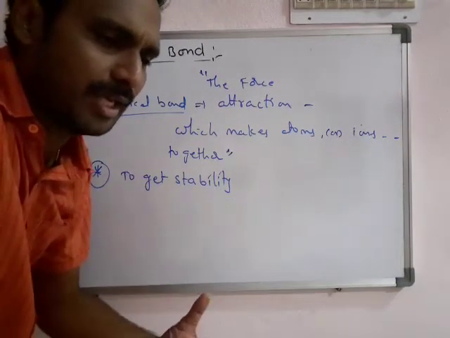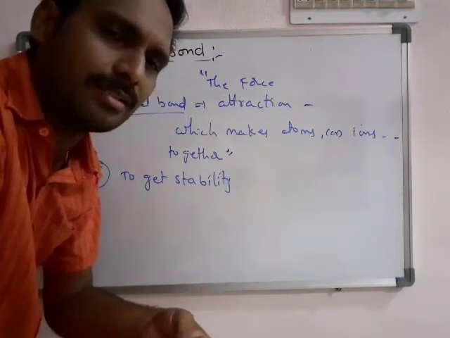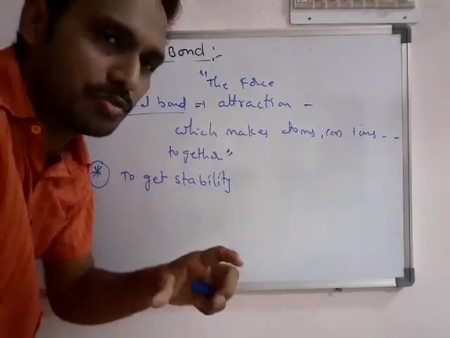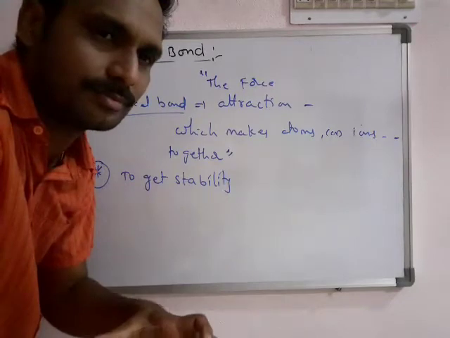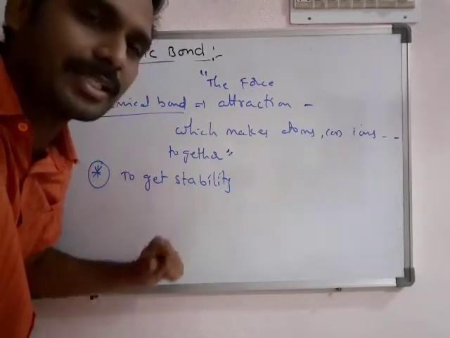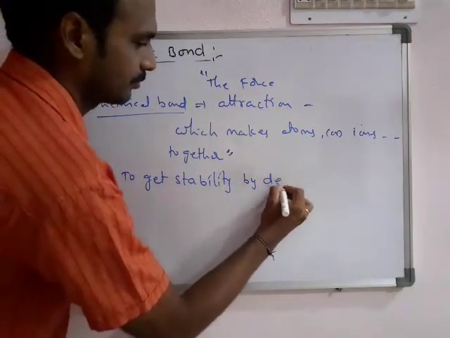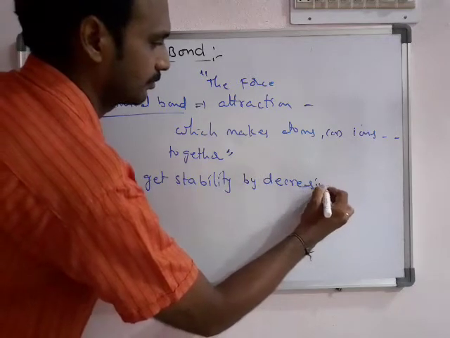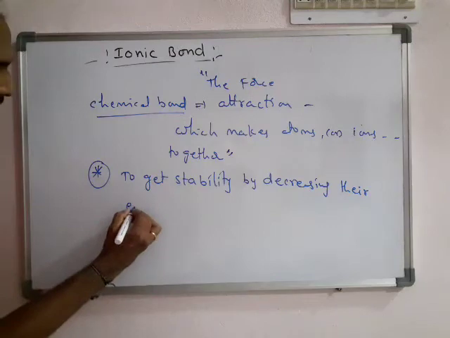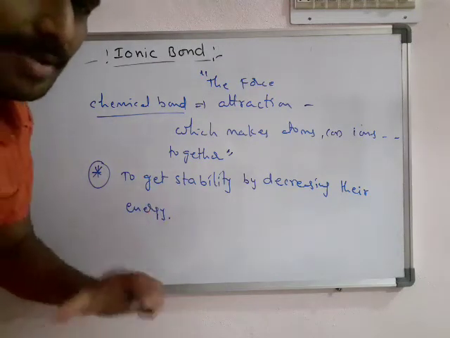Every work has some use; everything we do is in terms of some profit. Here also atoms undergo to form a chemical bond. What is their purpose? To get stability, by decreasing their own original energy. This was just about the chemical bond.